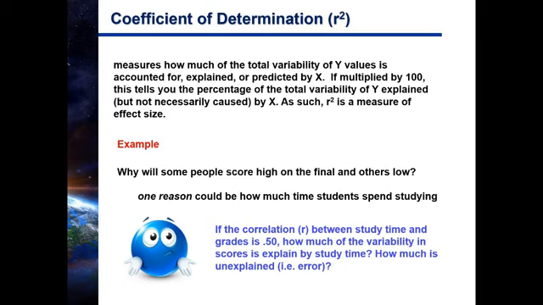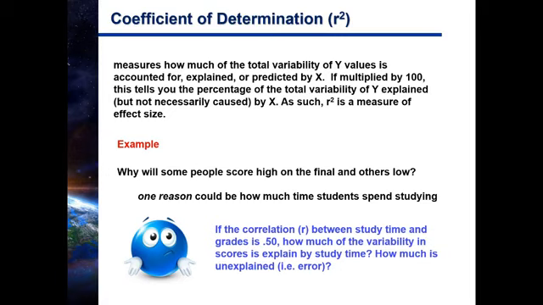What that is telling us is that 25% of the variability in final grades is explained, accounted for, or predicted by how much time people spent studying.